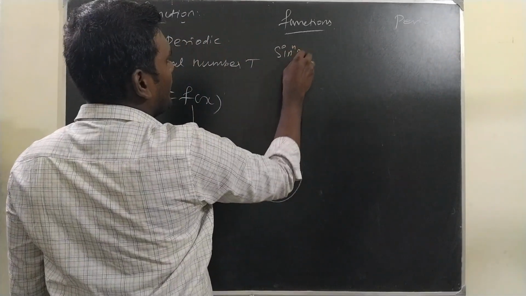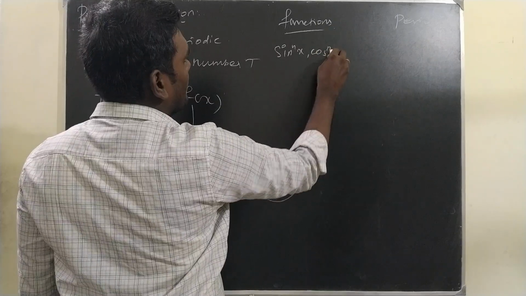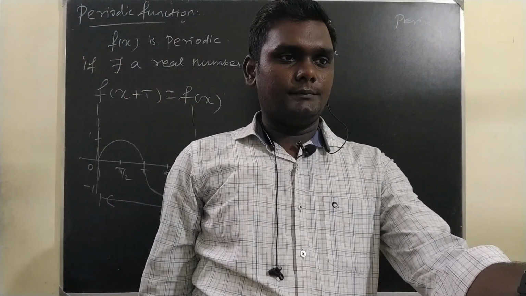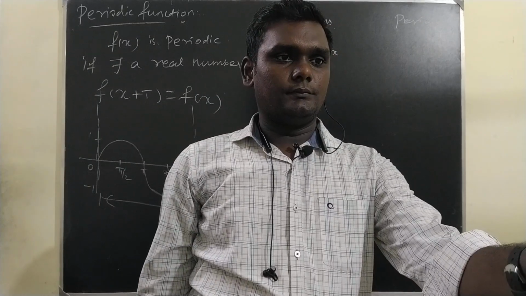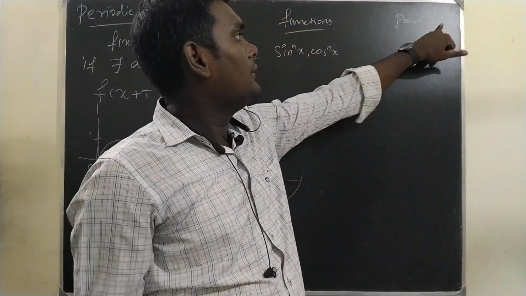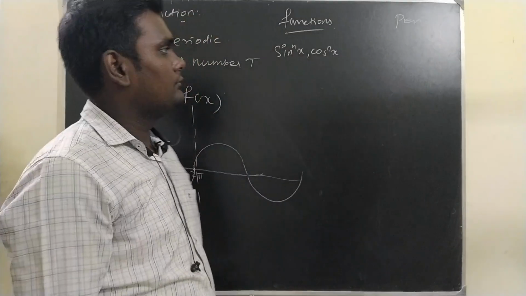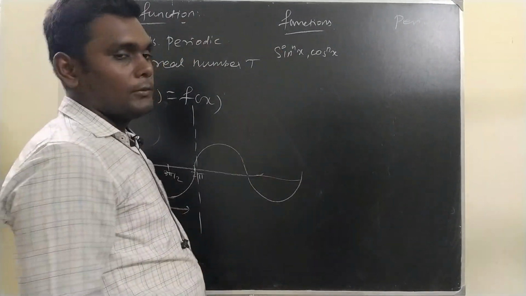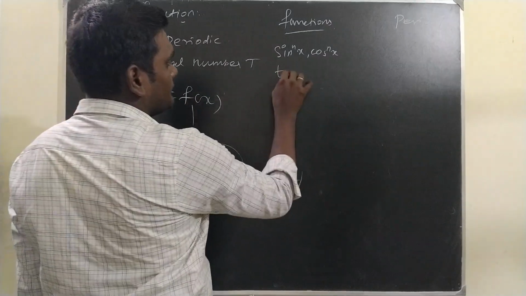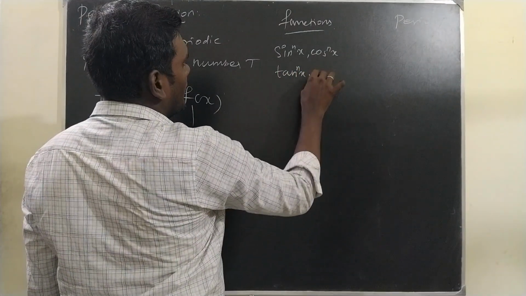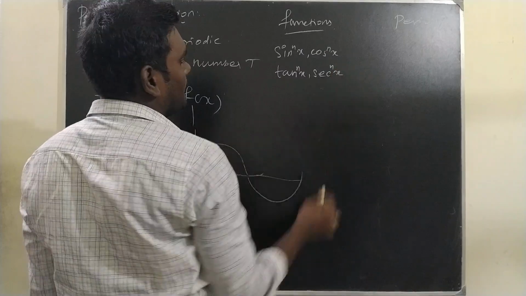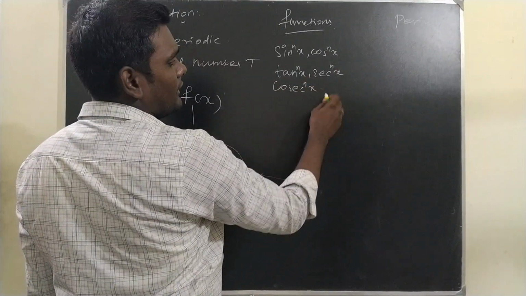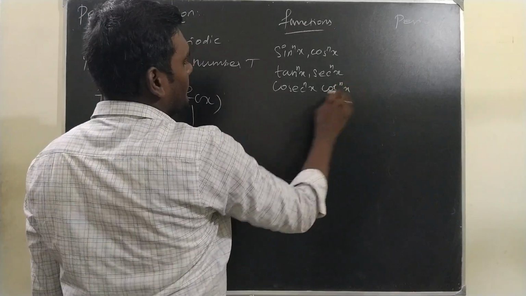You see, sin power nx, cos power nx, and after that tan power nx, sec power nx, cosec power nx, as well as cot power nx.